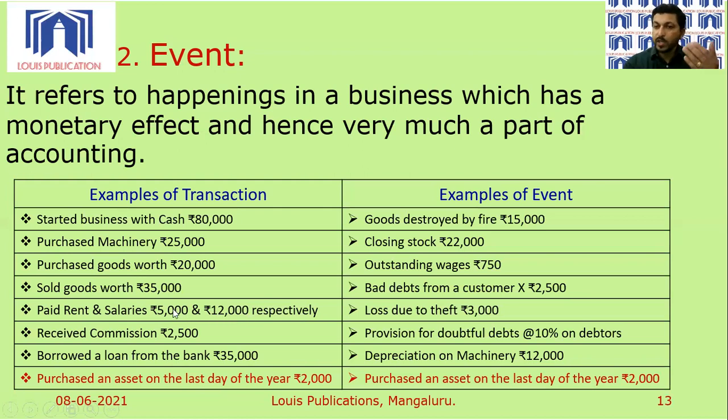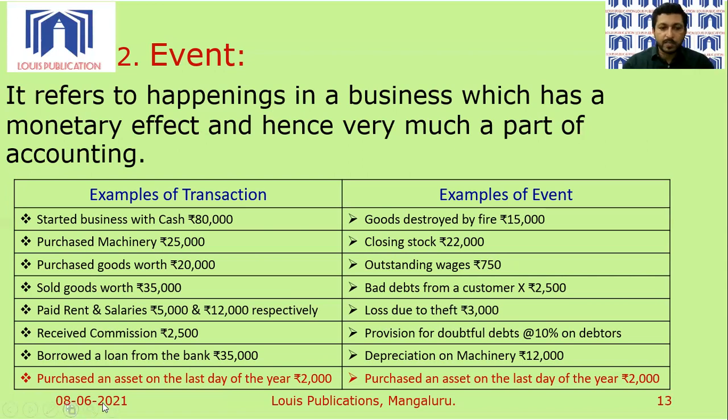But business has received the services of its employees. Business has used the opportunity of making use of the property where the business's office or factory is situated. Then business may receive commission for the services that business has rendered. Business may borrow a loan from the bank. So business is borrowing a loan, money's worth is coming in, at the same time liability comes into the picture.